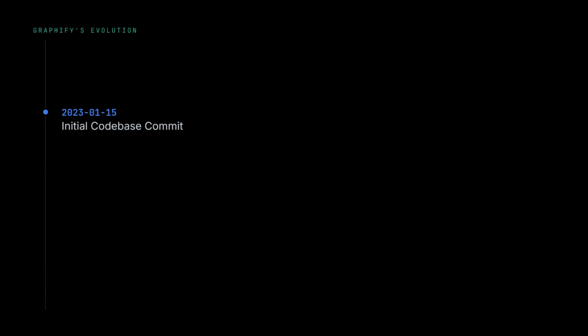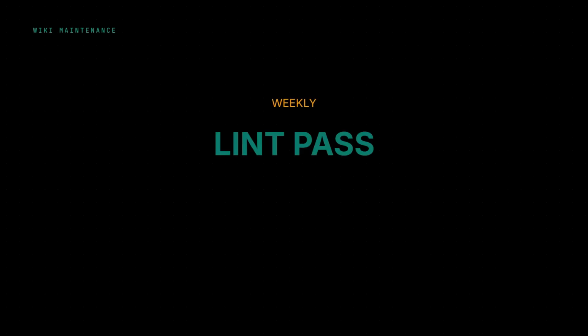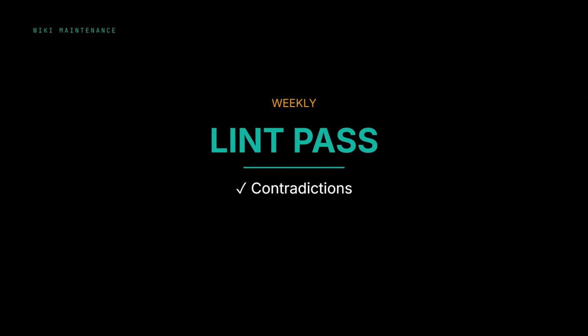But here's the catch, your codebase doesn't stay still. Code ships, schemas change, APIs evolve. So Graphify rebuilds the graph on every git commit via a hook, keeping your second brain in sync with reality. Once a week, you run a lint pass, a critical maintenance step that checks the wiki for contradictions, dead pages, and fabricated claims the AI might have invented.